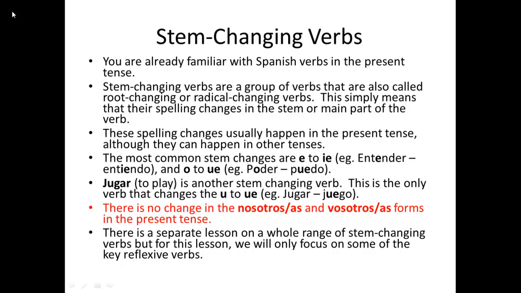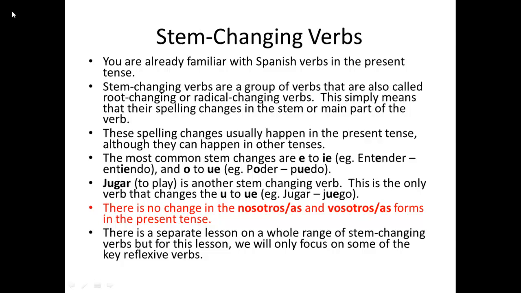The most common stem changes are E to IE, e.g. entender, to understand, which changes to entiendo, I understand, and O to UE, e.g. poder, to be able to, puedo, I can. Jugar, to play, is another stem changing verb. This is the only verb that changes from U to UE, e.g. jugar, to play, and then juego, I play.